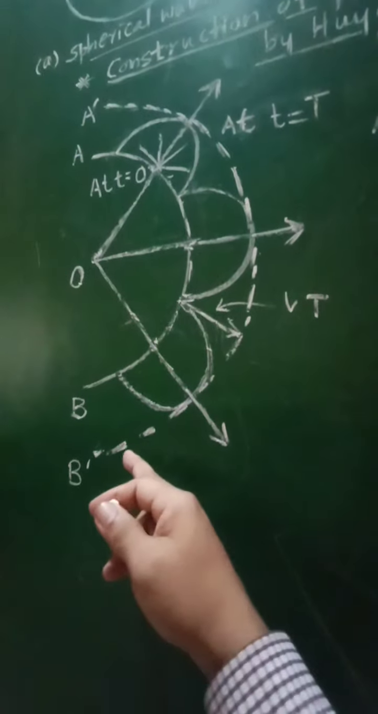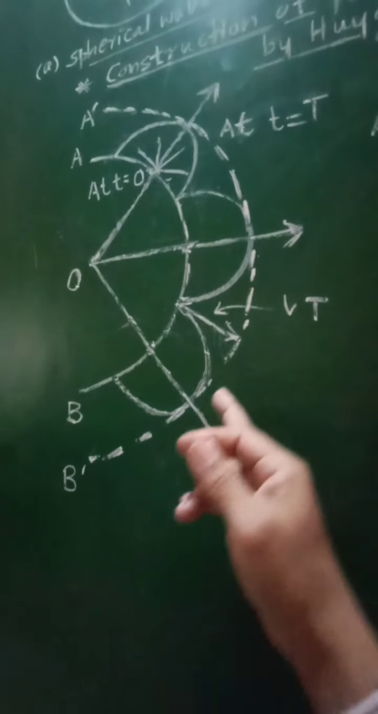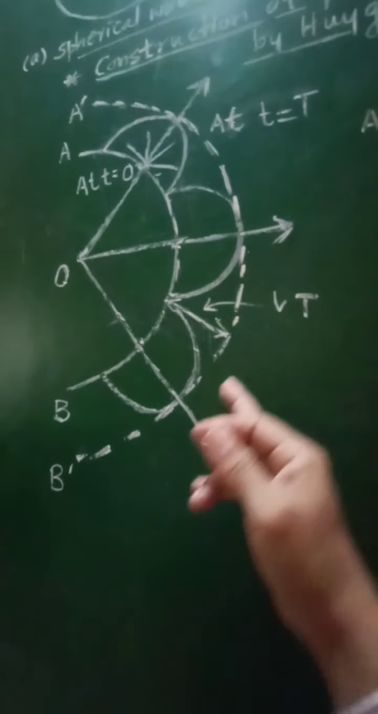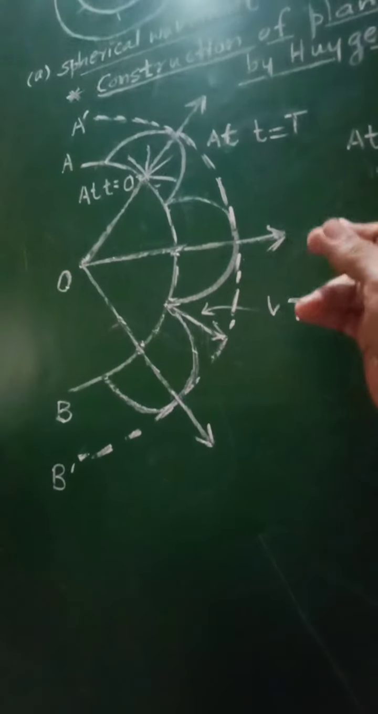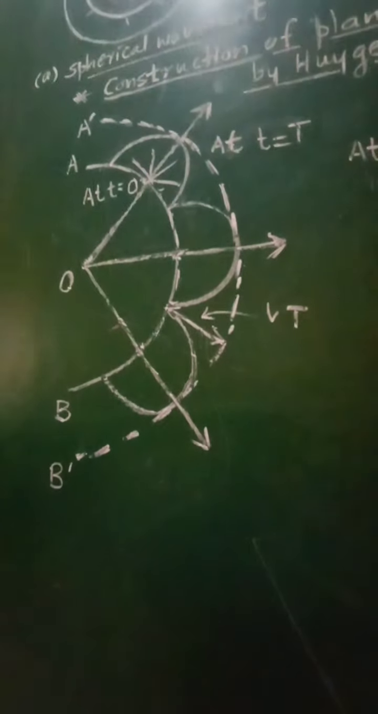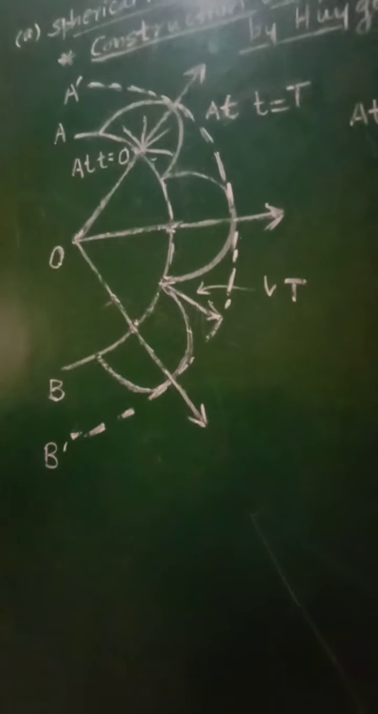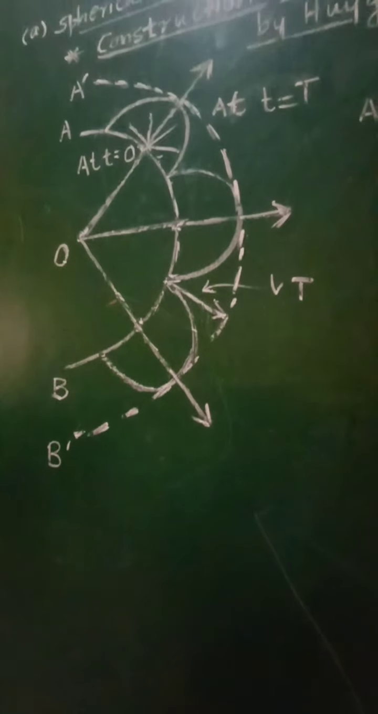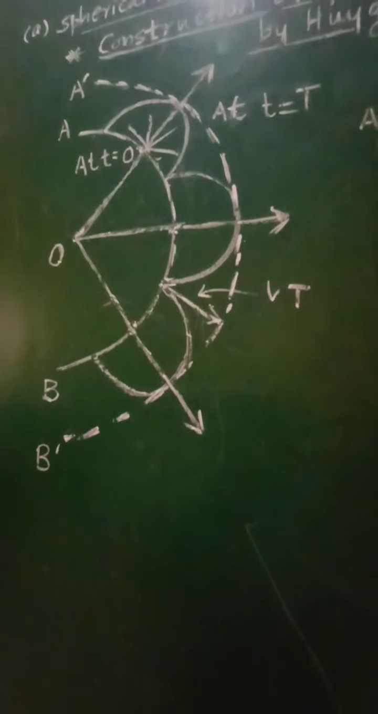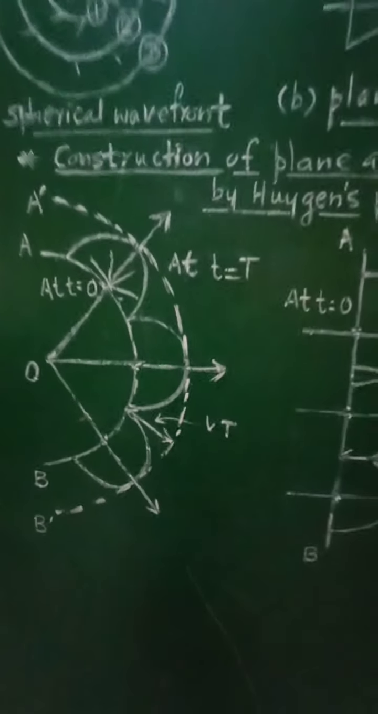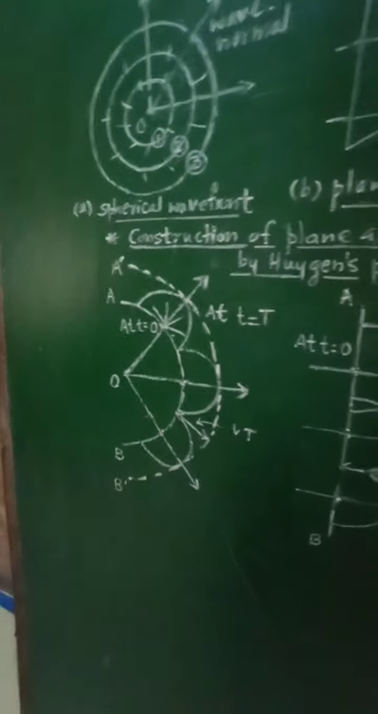Next, again the points on this A dash B dash will also act as secondary sources of light. They will emit secondary waves in the forward direction, and again we can construct another spherical wavefront. So like this, one by one, spherical wavefronts will be formed in the construction of the spherical wavefront.